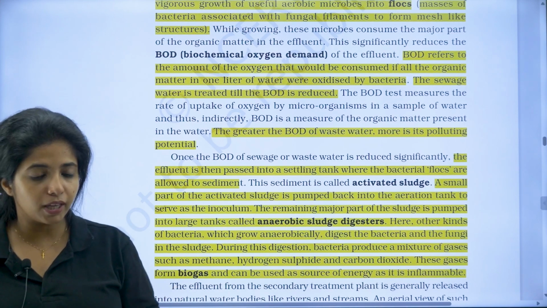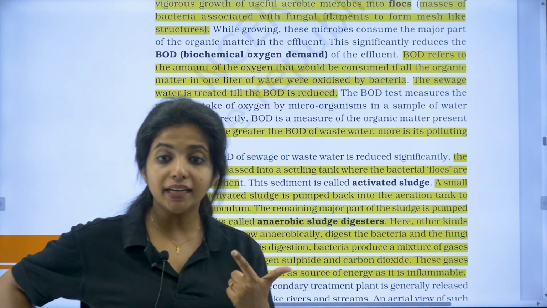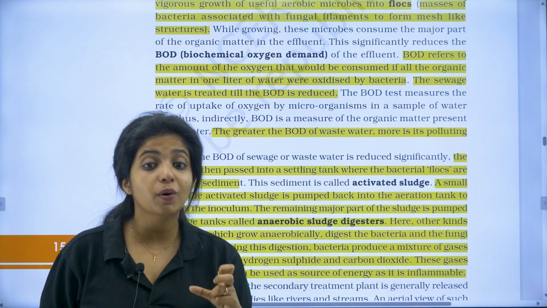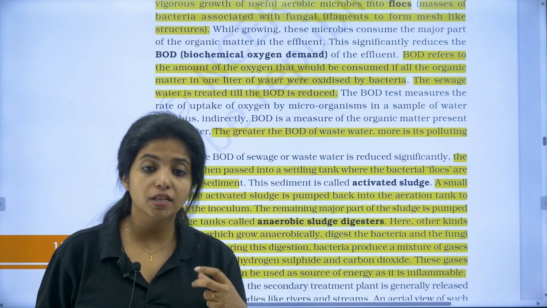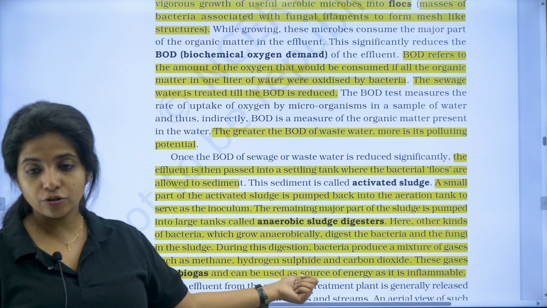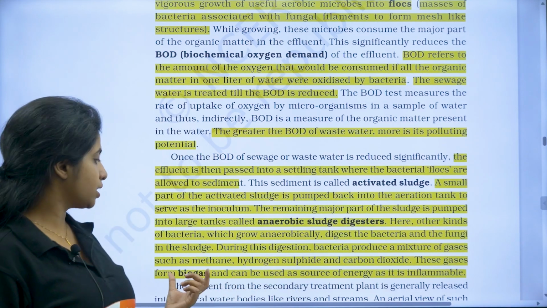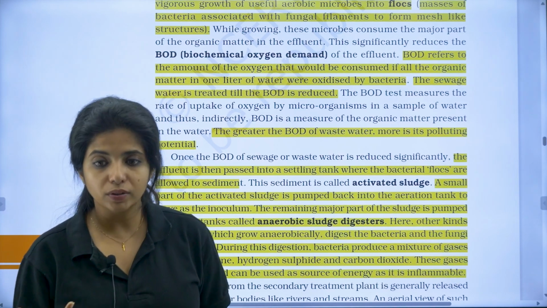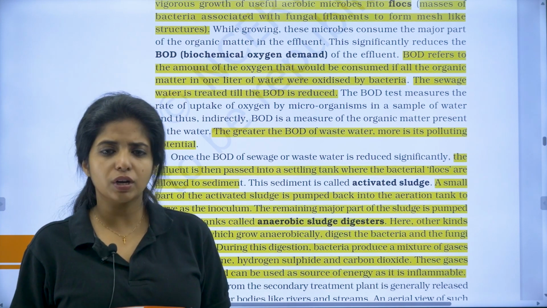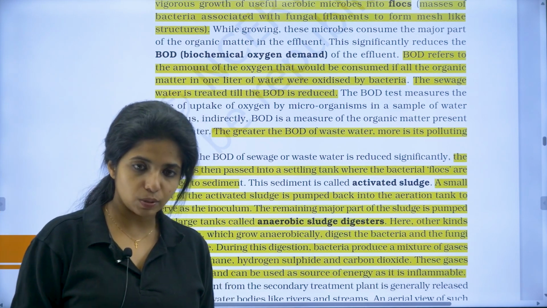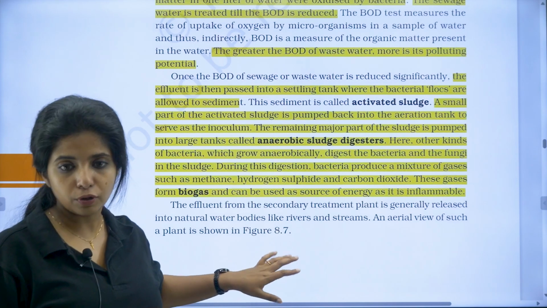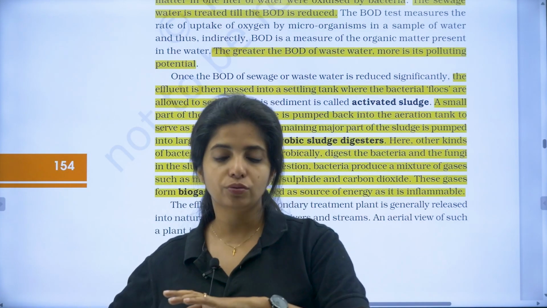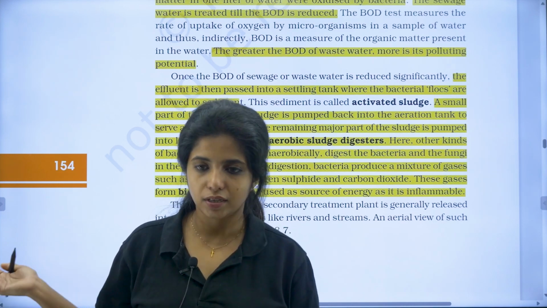You have to remember the names: methane, hydrogen sulfide and carbon dioxide. Three gases are being produced by the anaerobic bacteria. That means you're talking about methanogens probably. Methanogens are the ones that produce methane gas as well as hydrogen sulfide and carbon dioxide. Now these gases form the biogas, which can be used for work in the kitchen or things like that. And the effluent, the watery part produced after the treatment, is pumped back into the stream and the normal water bodies.